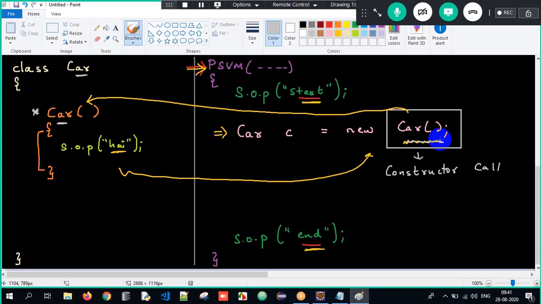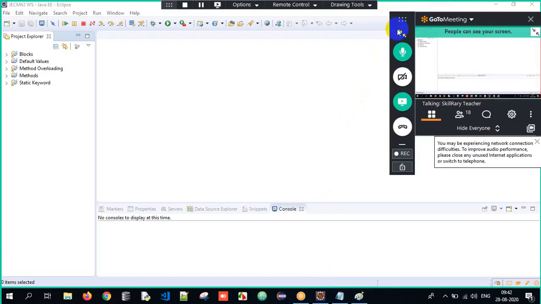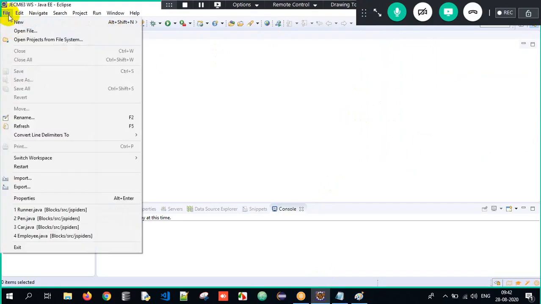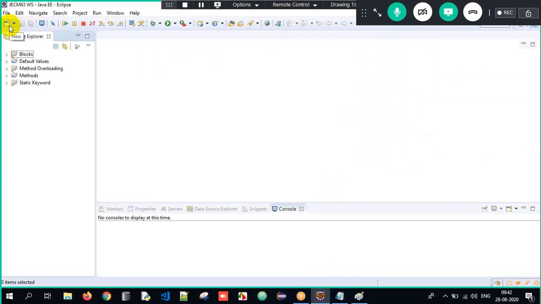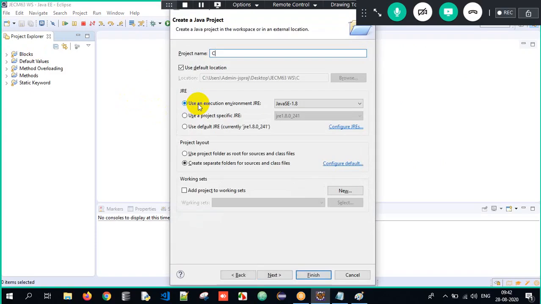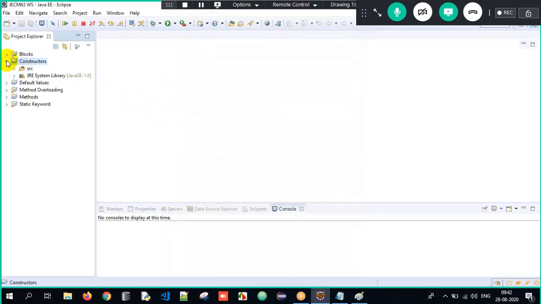Now, what am I going to do over here? I'll tell you. In this process, I open Eclipse. Eclipse is the platform we use to execute it, right? To work with Eclipse, it's a three-step process. I have always told you, correct? So let me create a project here. You can just click on this icon, New, and create a Java project, and the Java project name is constructors. So a beautiful project called constructors got created here.